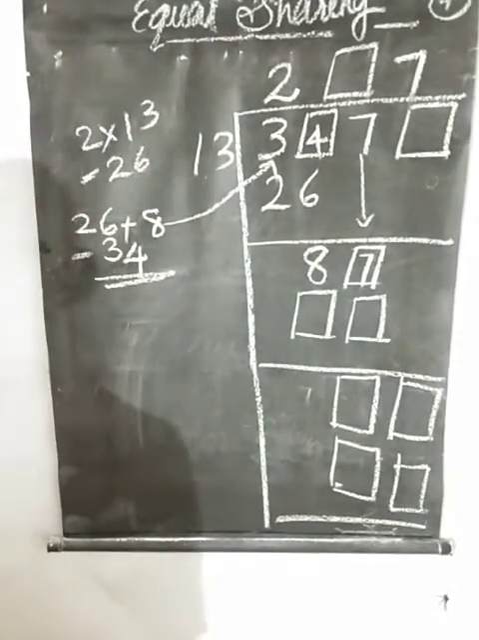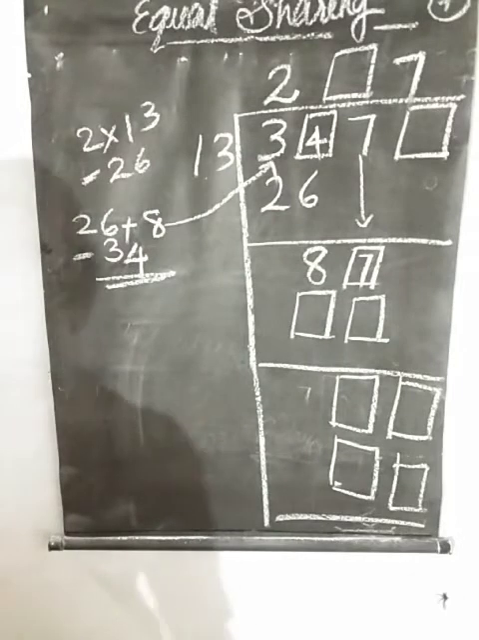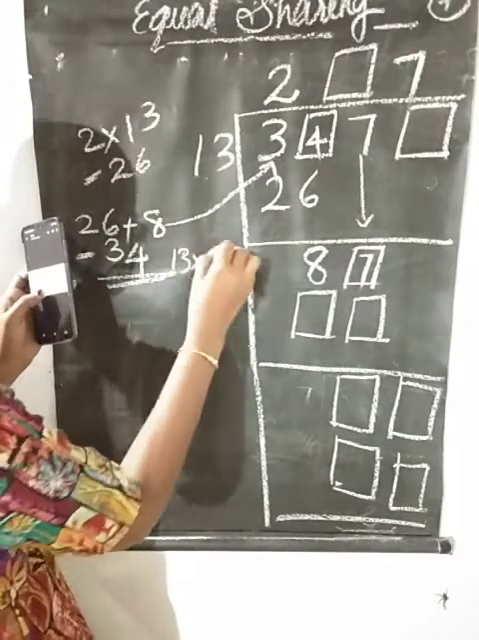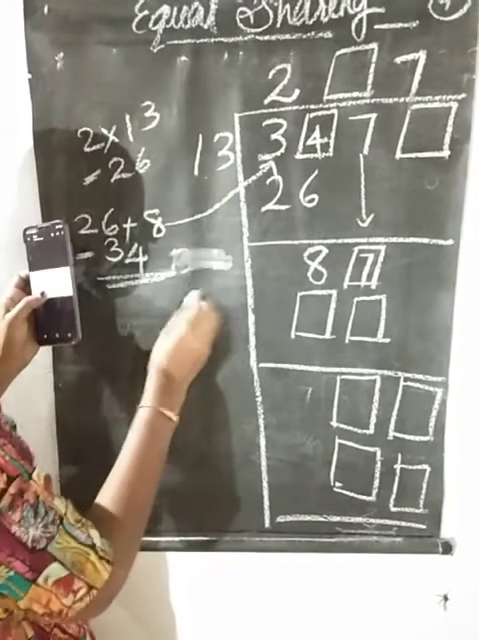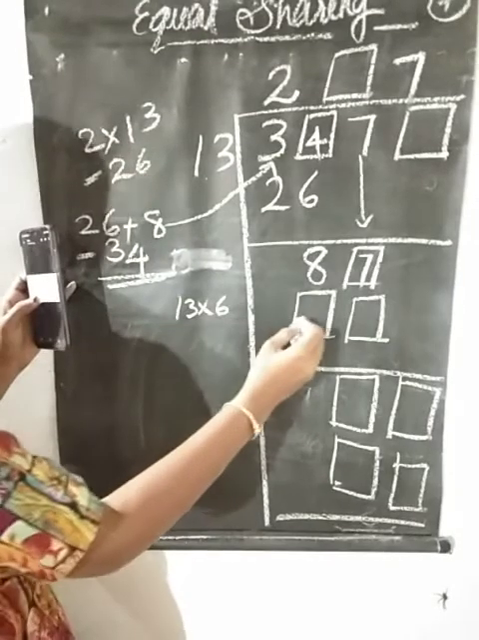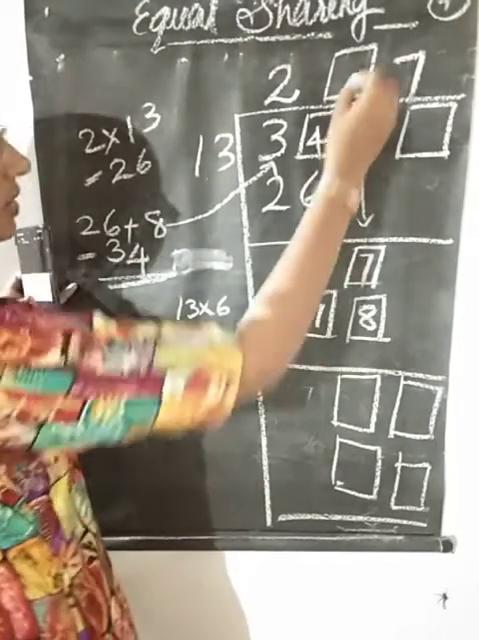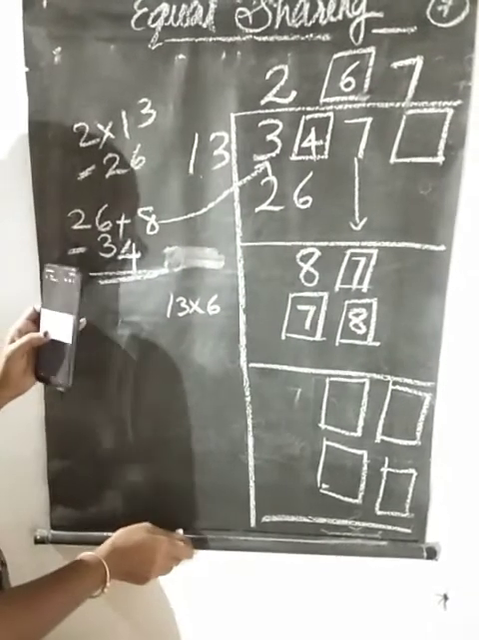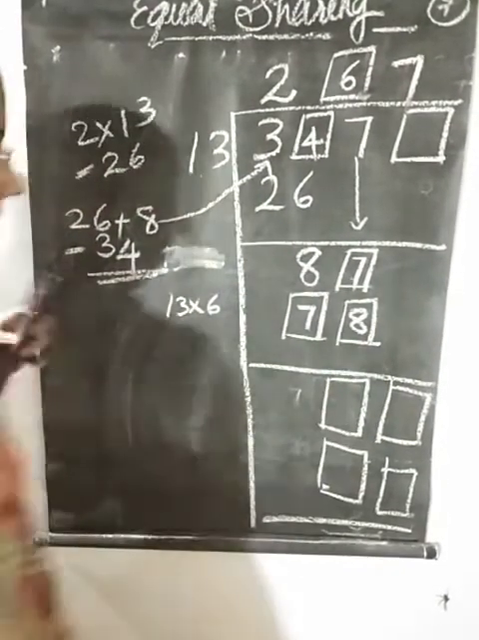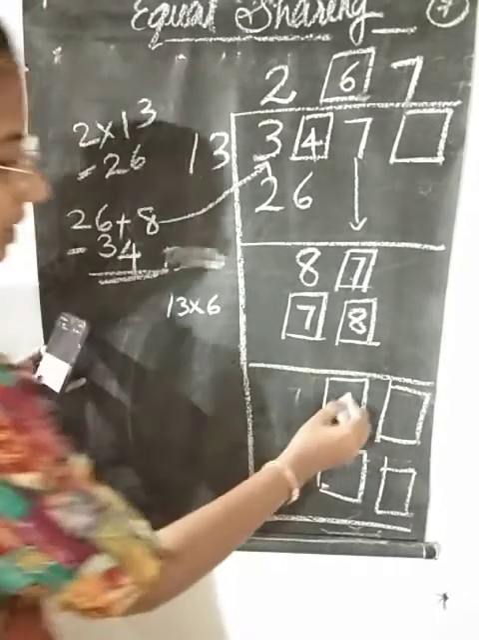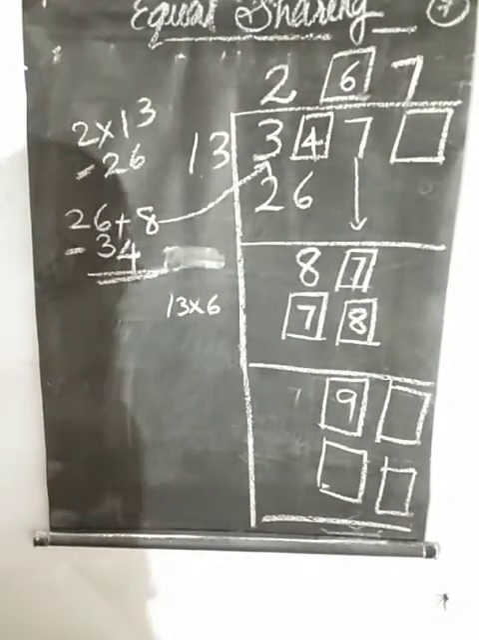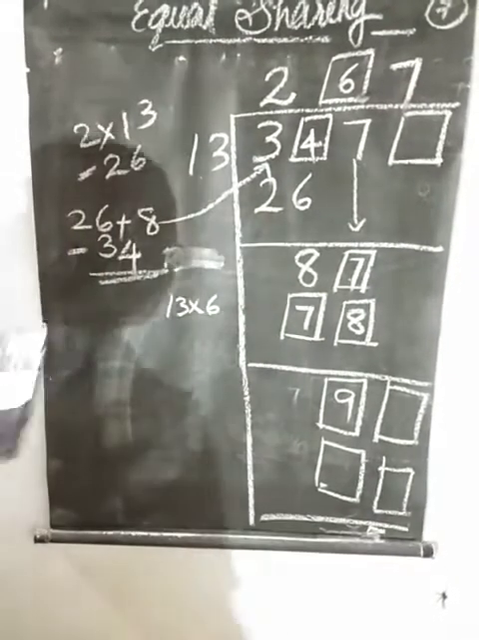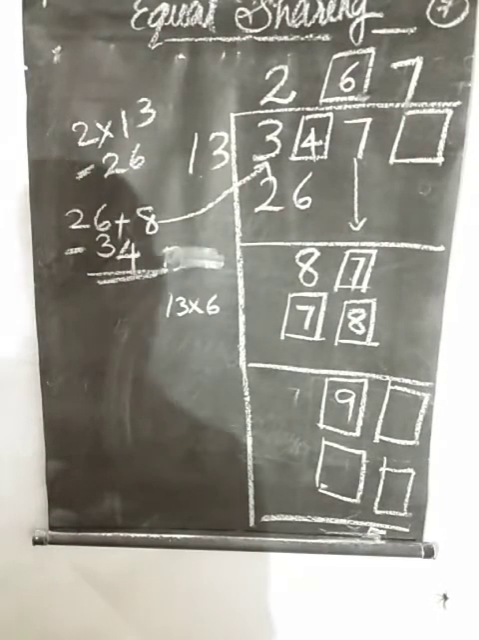And how many 13s in 87? You can find that 6 13s. 13 into 6 makes how much? 78. So 6 13s are 78, and subtract 87 minus 78, you got 9. Okay, and the last remainder is given 5.